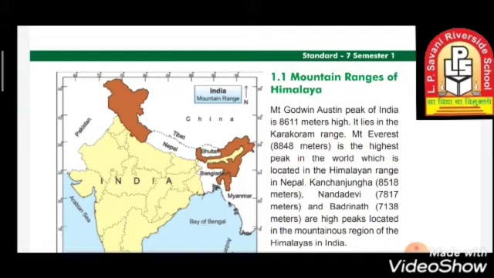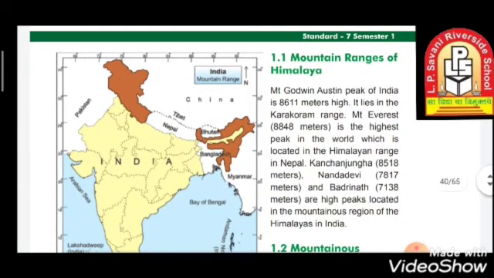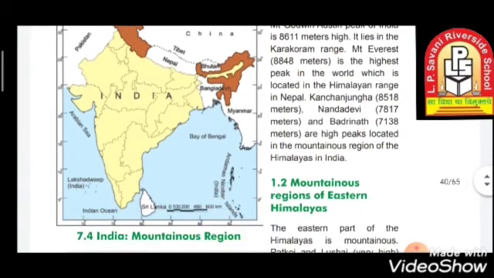Kanchenjunga, which is 8,518 meters, Nanda Devi, which is 7,817 meters, Badrinath, which is 7,138 meters. So these are all the high peaks, very big mountain ranges, which are there in the Himalaya in India.